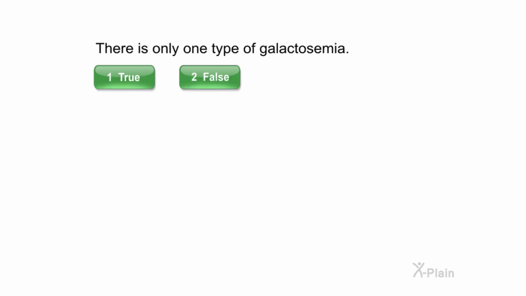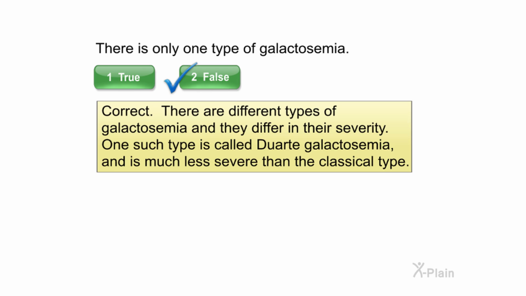There is only one type of galactosemia. Select true or false. Correct. There are different types of galactosemia, and they differ in their severity. One such type is called Duarte galactosemia and is much less severe than the classical type.